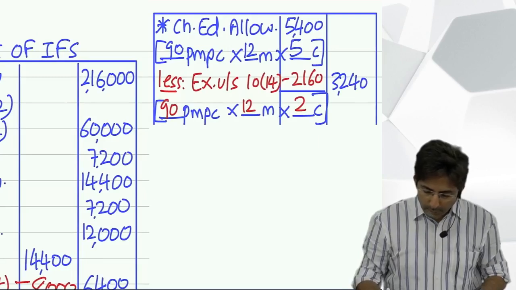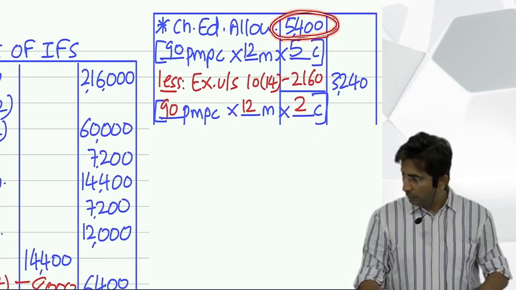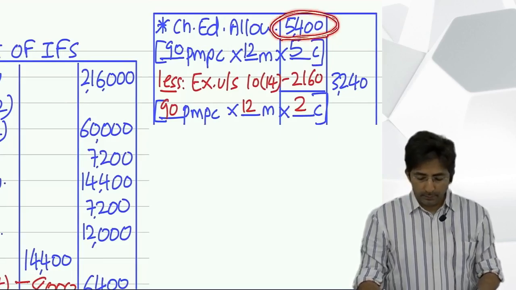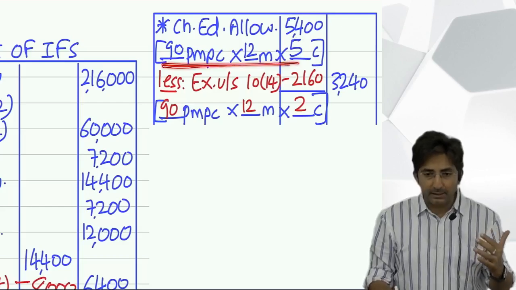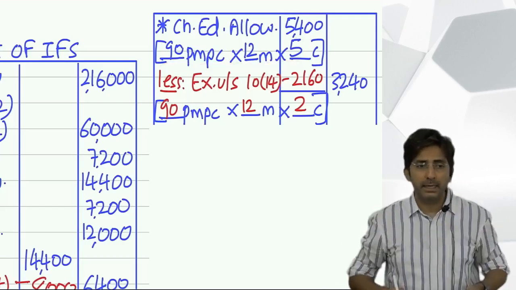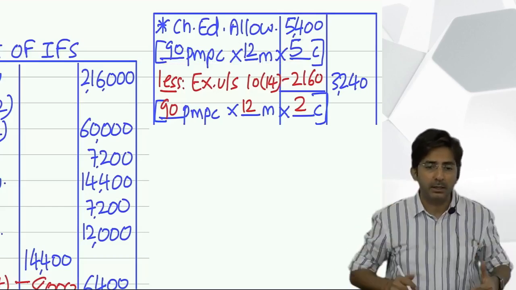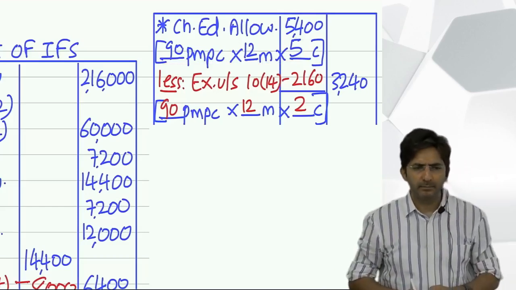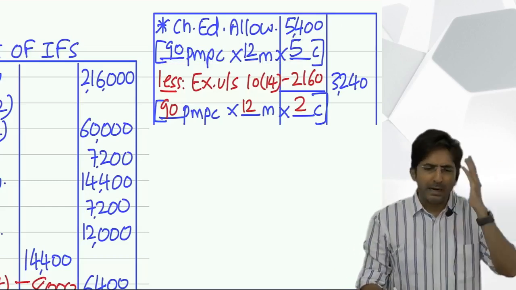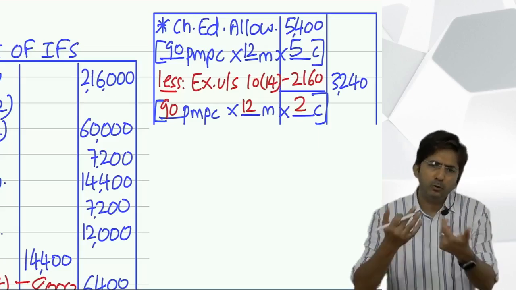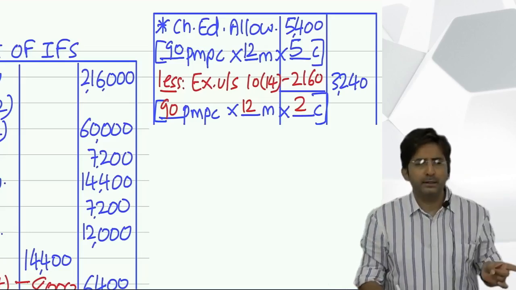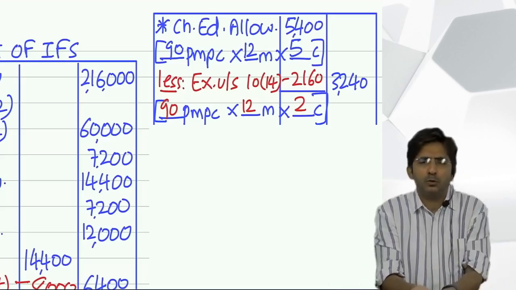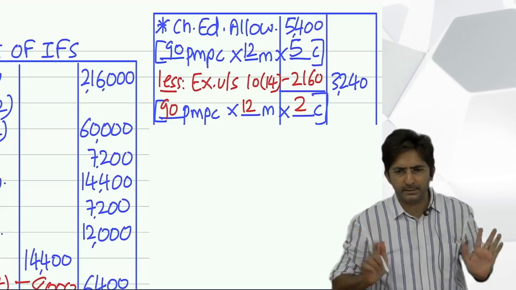Can you see this? Children education allowance, inner column, 5,400. See, if you don't arrange in this style, dash per month per child into dash months into dash children, you will make silly mistakes. If you are smart enough and you know everything properly, then do it in your own style. Law doesn't say you should present this way. I am telling this to my students so that they should not make silly mistakes.